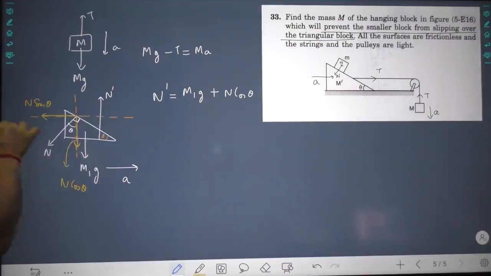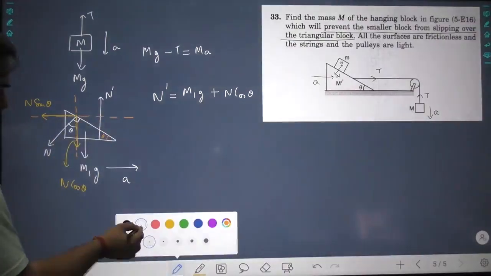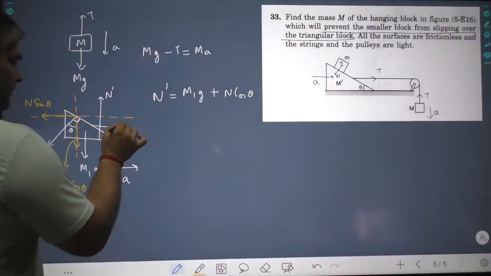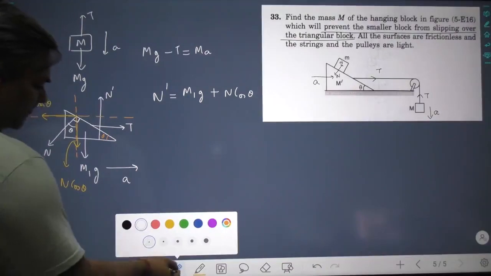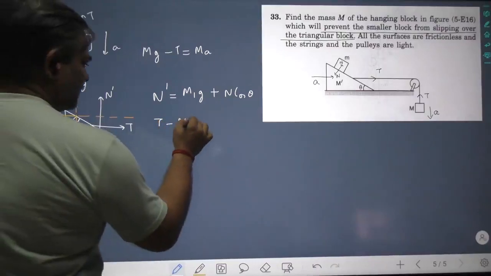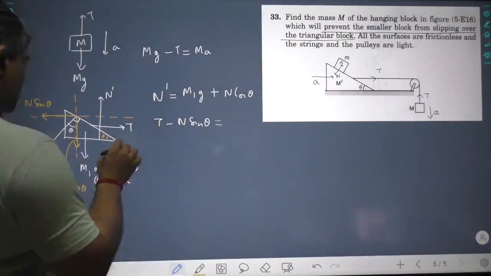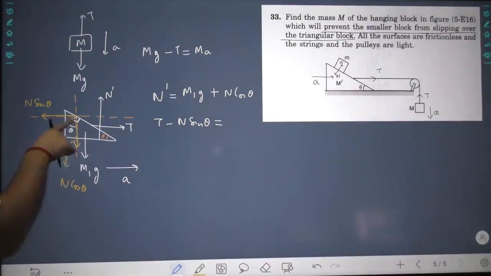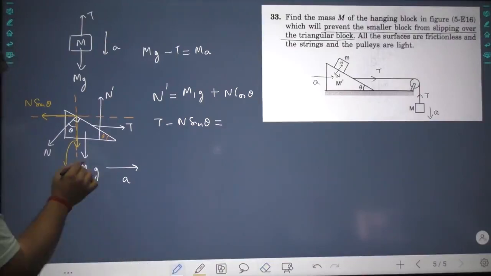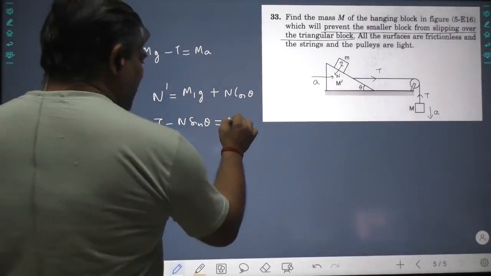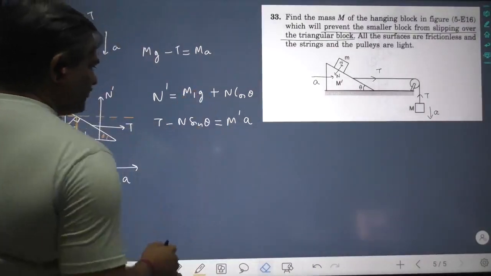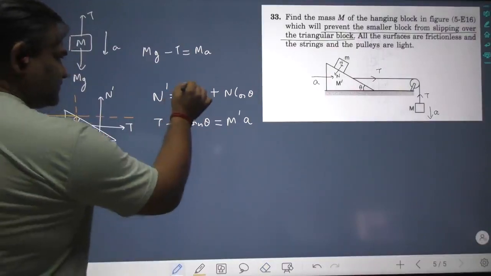Now in this direction, there should be some force. Oh, we left one particular force. The tension. This T, it always pulls. Now see, T minus N sin theta should be equal to m dash a. This is m dash, so we have written m1, so not writing m1, writing m dash. These are the forces that we got, not m but m dash.